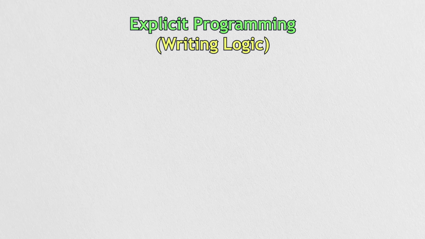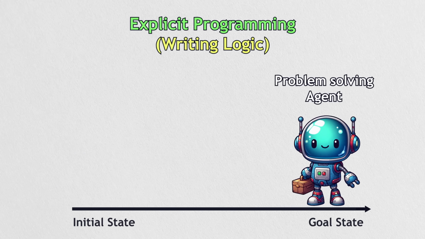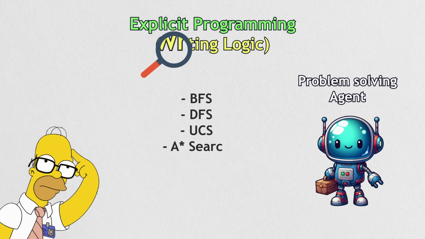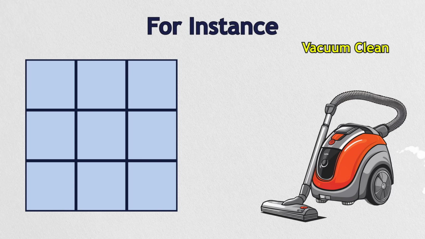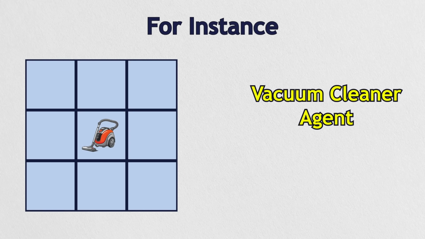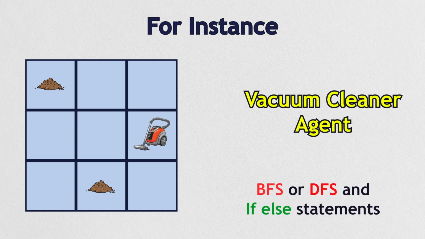This can be achieved either by explicit programming, writing logic, or by machine learning. An example of explicit programming is the problem-solving agents. Those are a type of AI designed to solve problems using logic and search strategies. Specifically, they use algorithms and data structures to solve a problem. For instance, a famous problem of vacuum cleaner agents, whose goal is to clean a room that is divided into portions where each cell can either be dirty or clean. The agent's available actions include moving left, right, up, or down, and also sucking up dirt from a cell. This simple problem-solving agent moves to each cell, checks if it is dirty or not, and cleans it if needed. This can be accomplished using explicit programming.